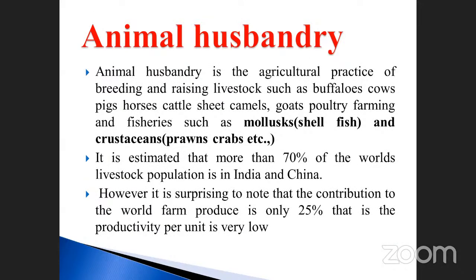Animal husbandry is similar to an agriculture practice of breeding and raising livestock such as buffaloes, cows, pigs, horses, cattle, sheep, camels, goats, poultry farming, and fisheries such as mollusks, shellfish, and also crustaceans.